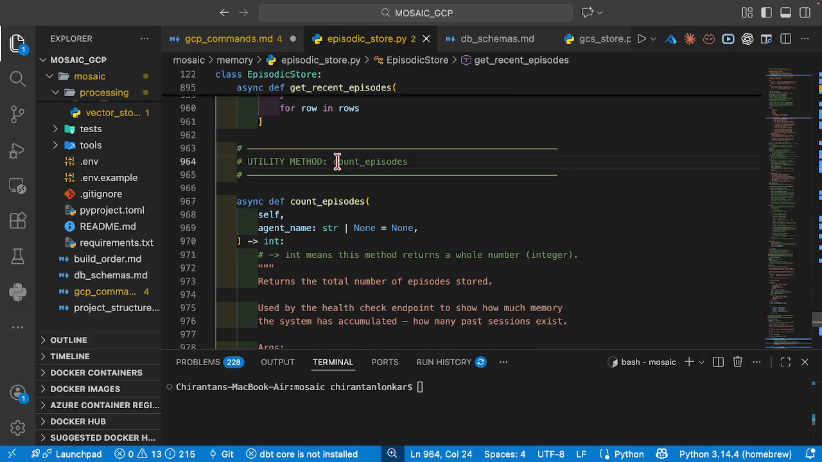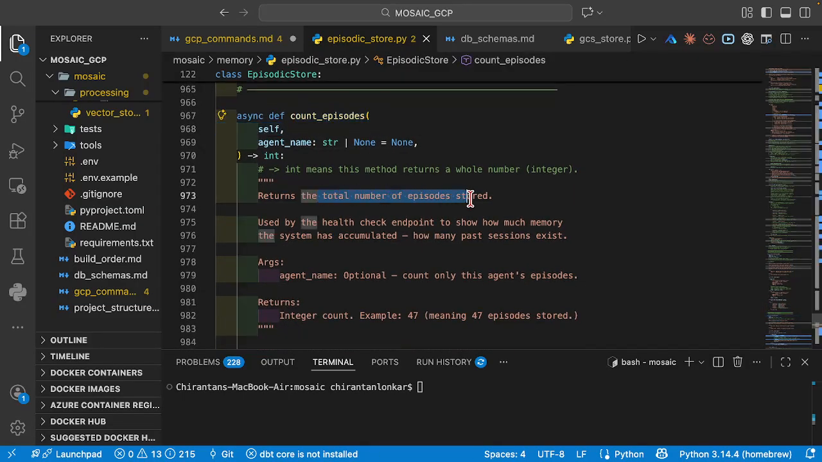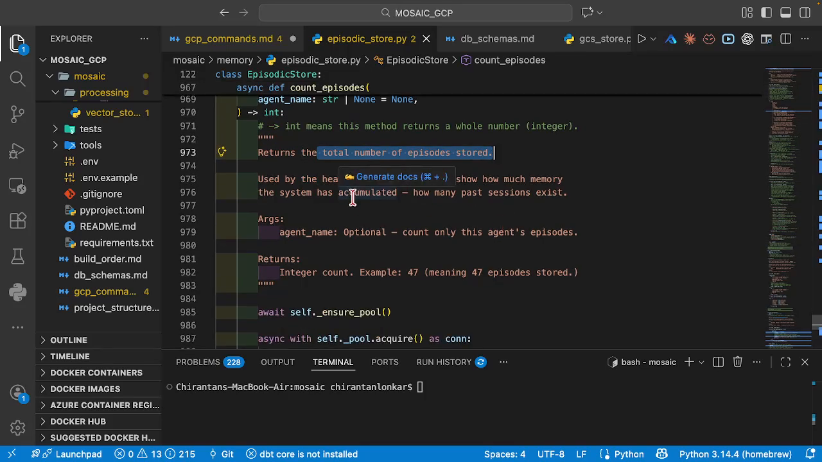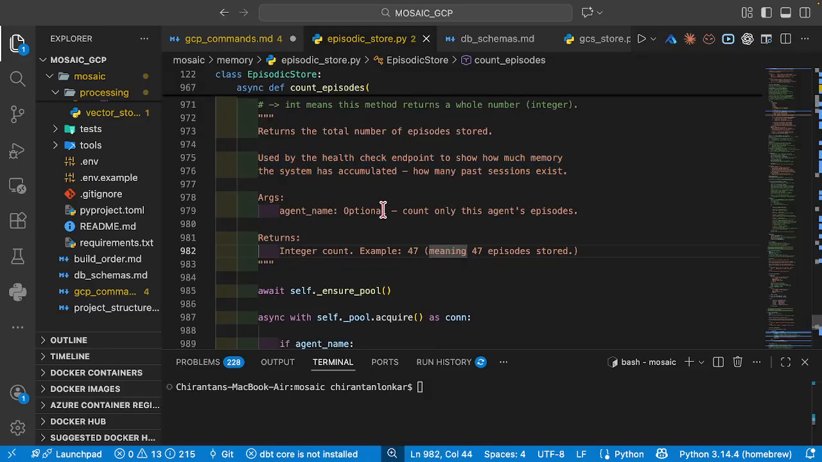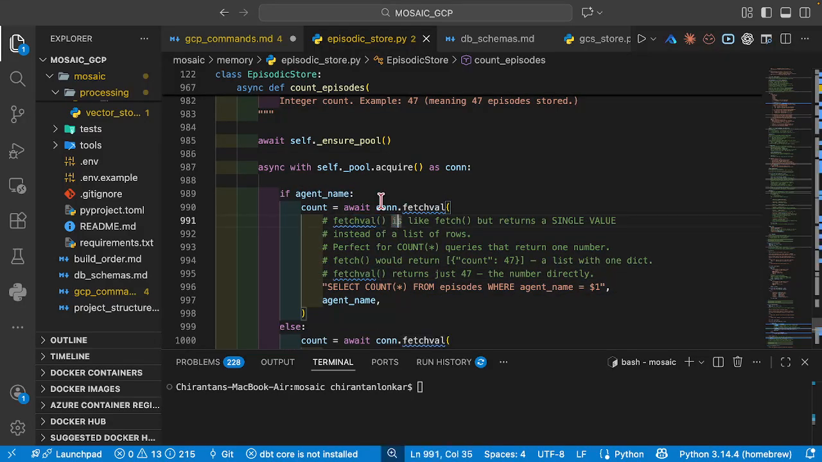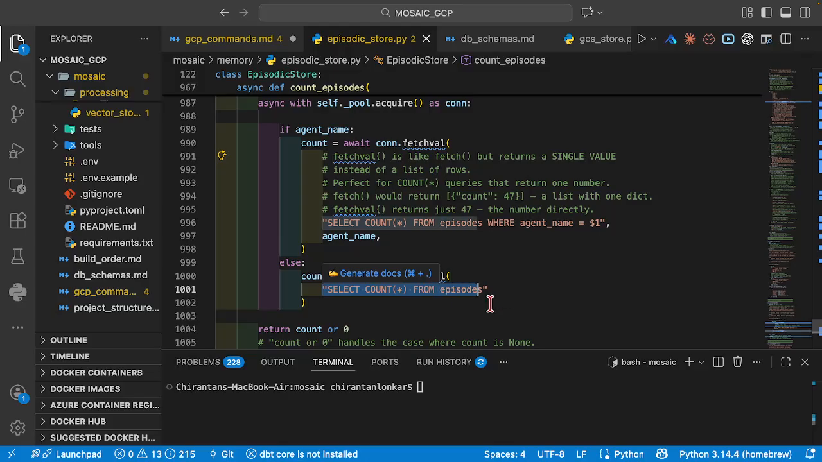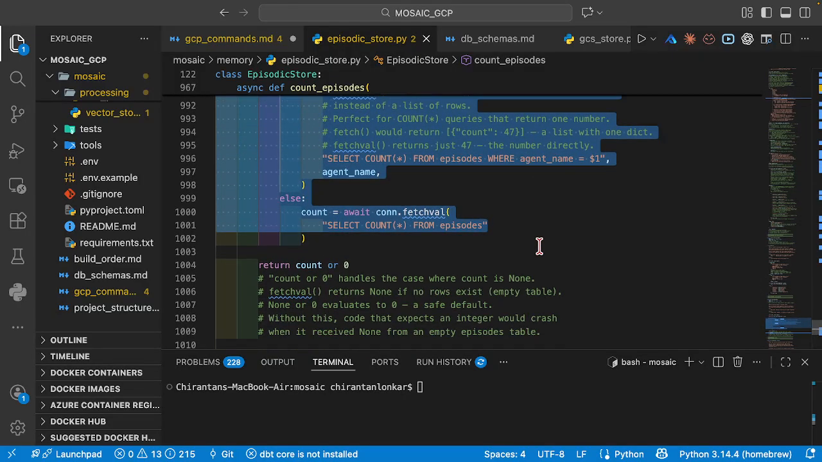Finally, one more helper function called count episodes. The name is self-explanatory. It is going to count the total number of episodes that are stored. It is used by the health check endpoint to show how much memory the system has accumulated. Again it does the same job, but it is using fetchval. When we are taking the connection, we are using fetchval. Fetchval is like fetch, but returns a single value instead of rows. So all we need to do is select count from episodes, and it is just going to tell you how many episodes there are.